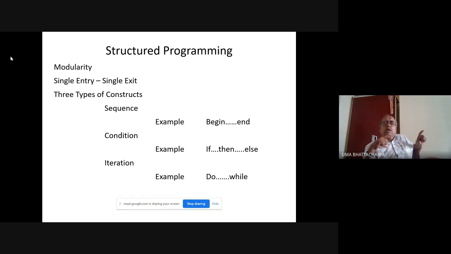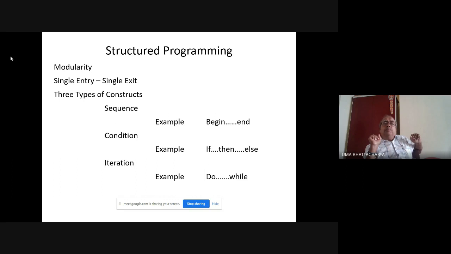So it has to be single entry, single exit, which essentially means there should not be any unconditional go-to or unlabeled go-to. Language C supports this kind of go-to, but you should never do that. Of course, object-oriented languages inherently do not support that.